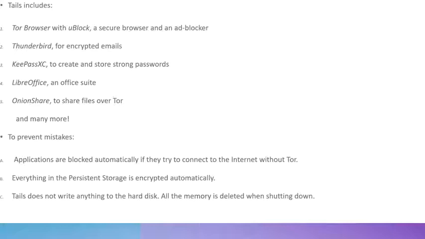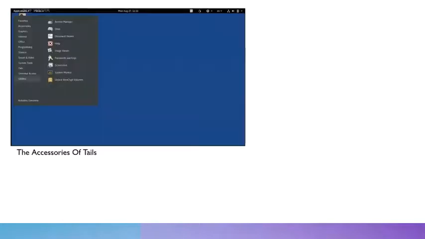To prevent mistakes, Tails includes the following features. Applications are blocked automatically if they're trying to connect to the internet without Tor. Everything in the persistent storage section is encrypted automatically. Tails does not write anything to the hard disk. Everything is kept to the RAM of the computer itself, and all the memory is deleted when shutting down.